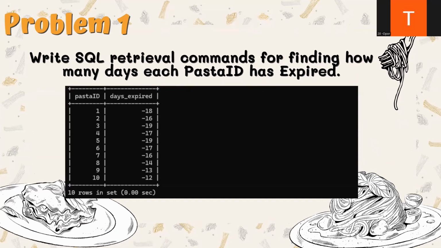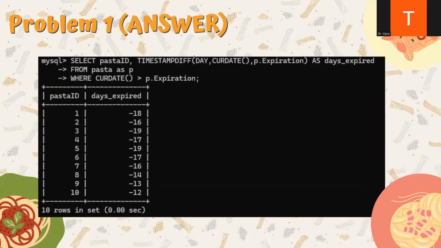And here's our answer. We say select pasta ID, timestampdiff day, p dot expiration, create as day expire from pasta as p where current date greater than p dot expiration.